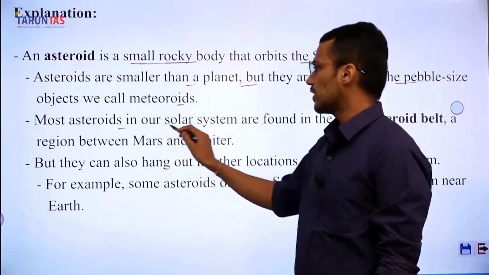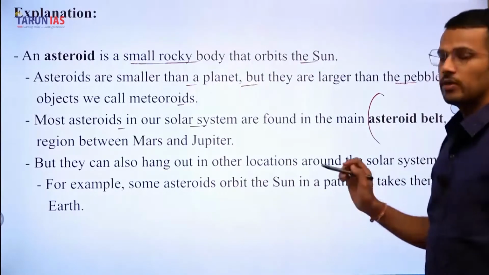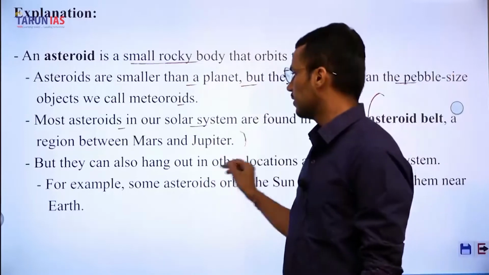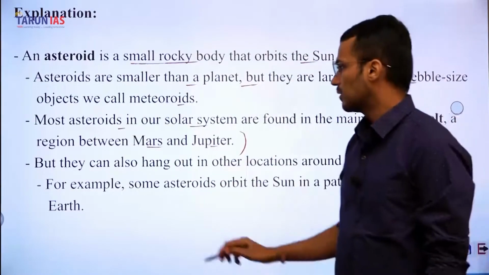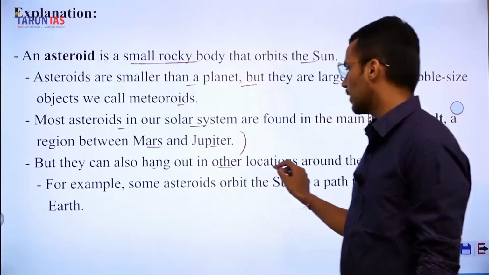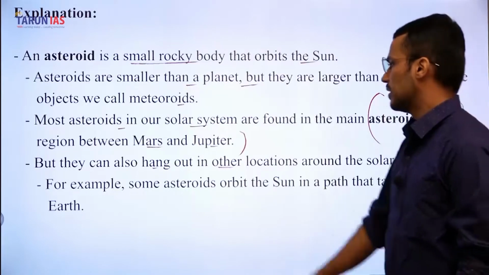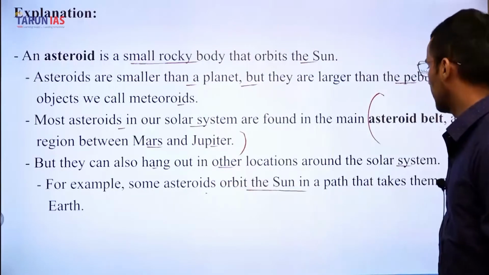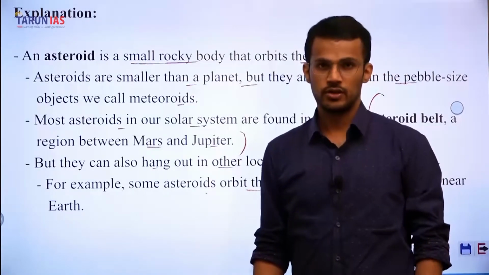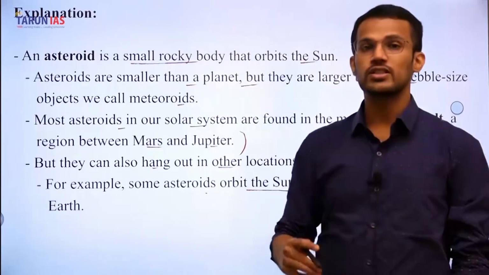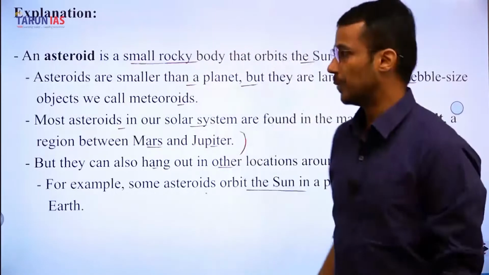Next, most asteroids in our solar system are found in the asteroid belt, which lies between Mars and Jupiter. But they can also hang out in other locations around the solar system. For example, some asteroids orbit the sun in a path that takes them near the Earth. So, majorly asteroids are between the orbits of Mars and Jupiter.